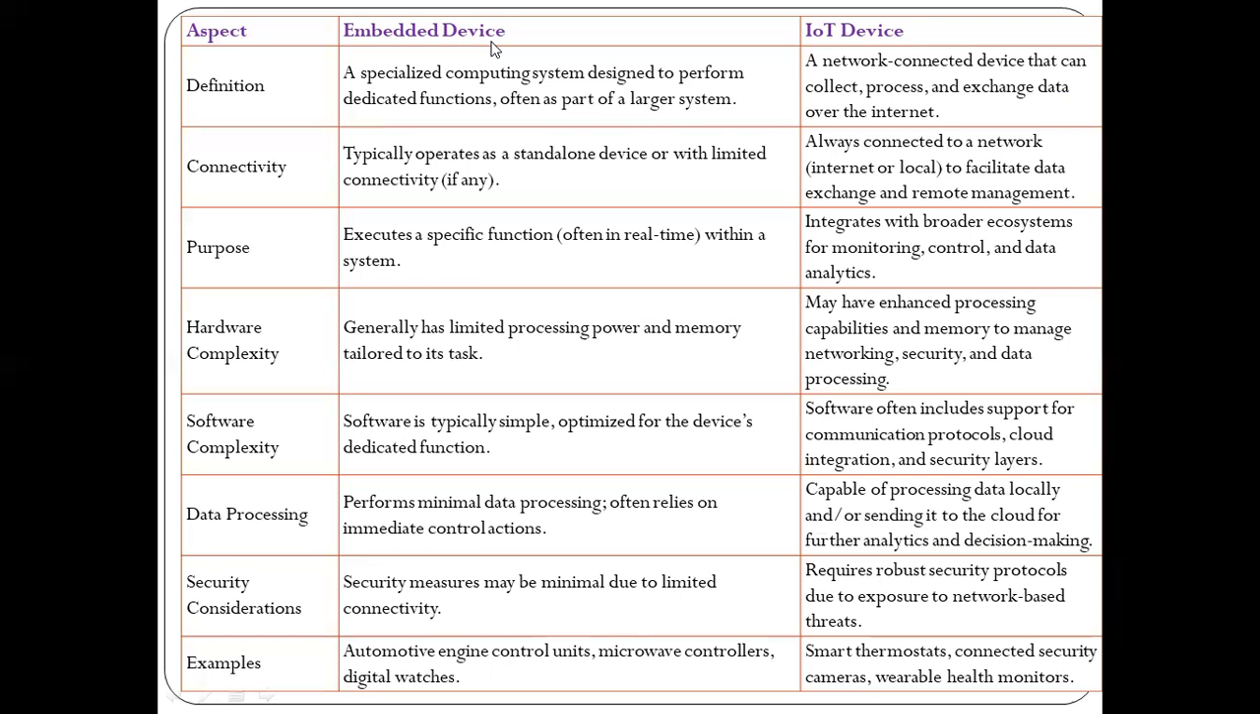Then examples: automotive engine control units, then we have microwave digital control units. In case of IoT devices, we have smart thermostats, connected security cameras, and wearable health monitors. So this is the difference between embedded devices and IoT devices.